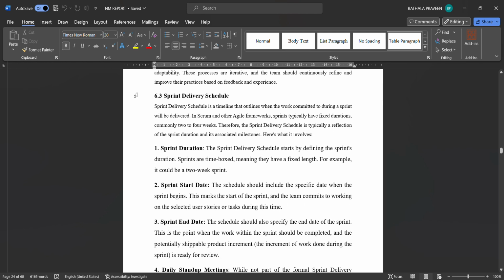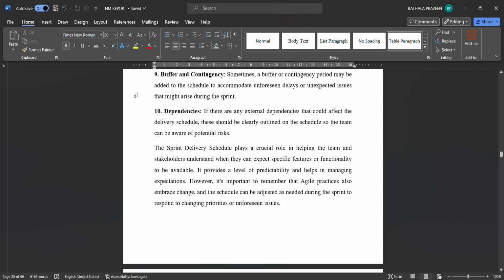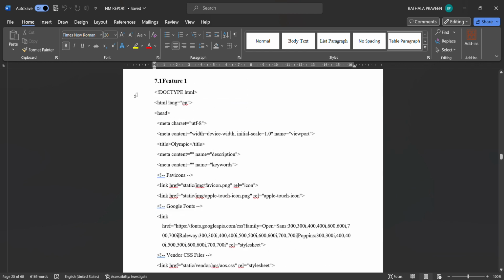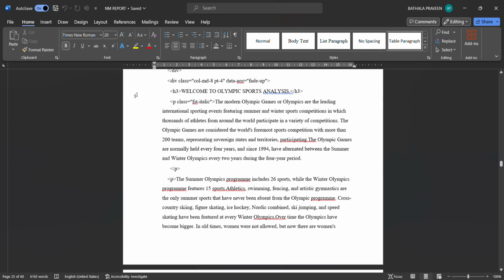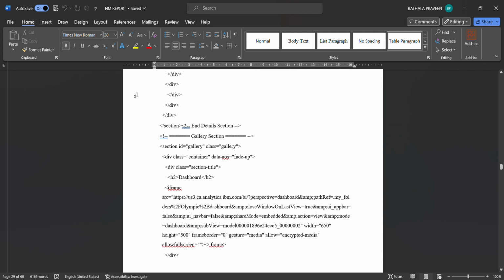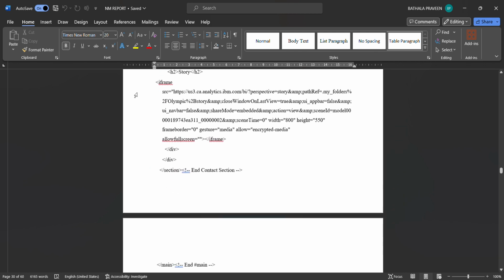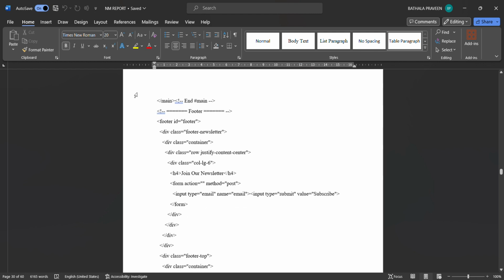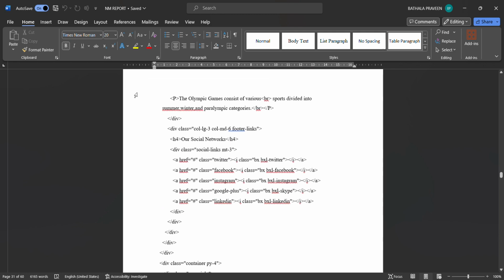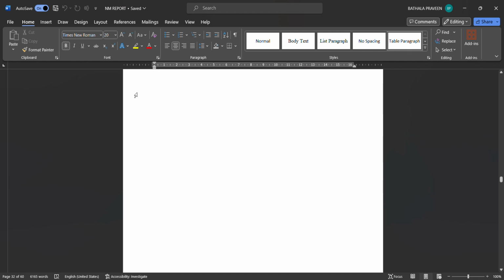Sprint delivery schedule for making more impact on the sports. Release date and dependency and buffer contingency. This is the coding and solution. This is the code which I used in this program for creating the website. By using HTML, I created a website for mentioning all those things which come under the Olympic sport game, which are needed for players, and what are the things we are going to implement, and what are the things which are lacking under the grounds or sports. All those things I mentioned in the website.